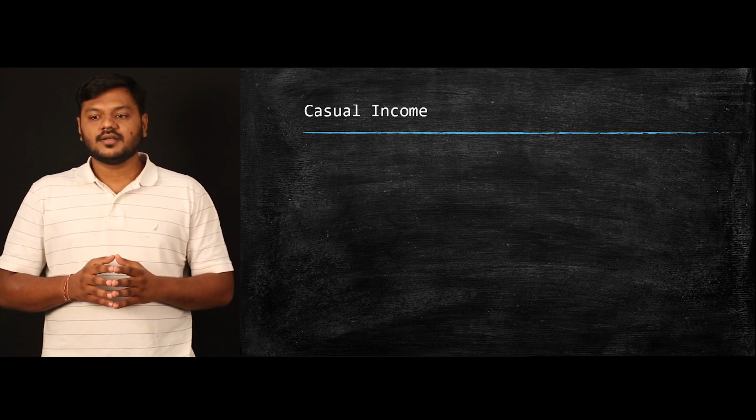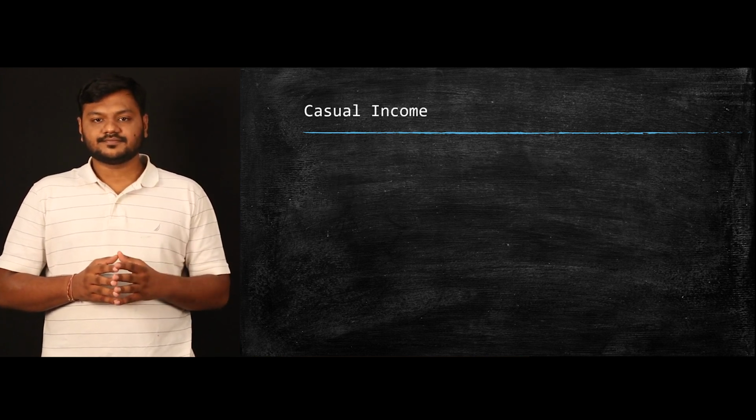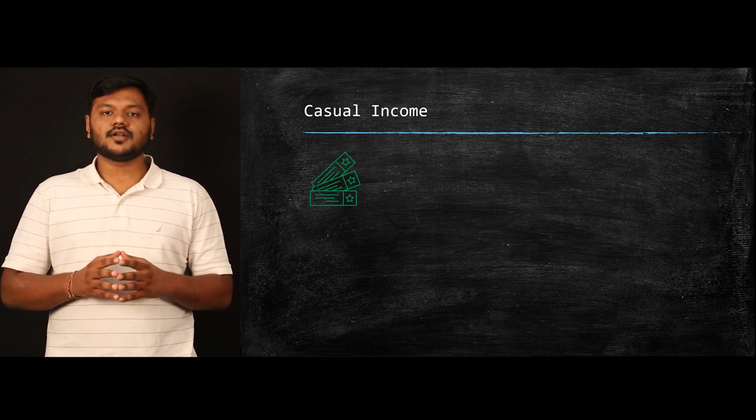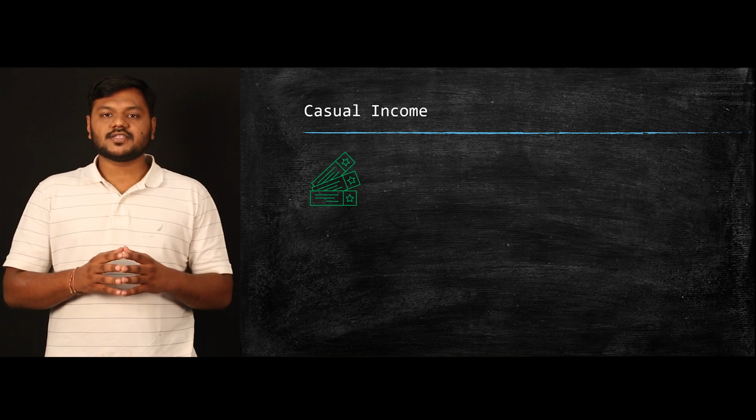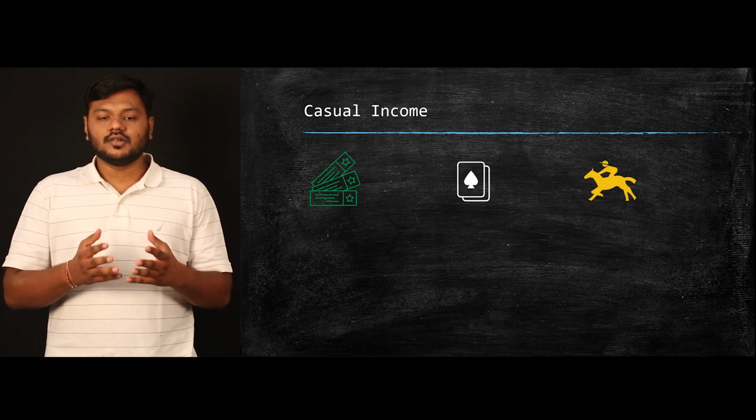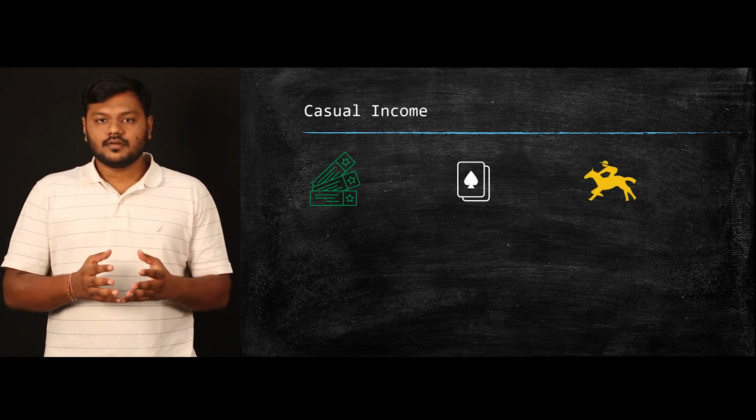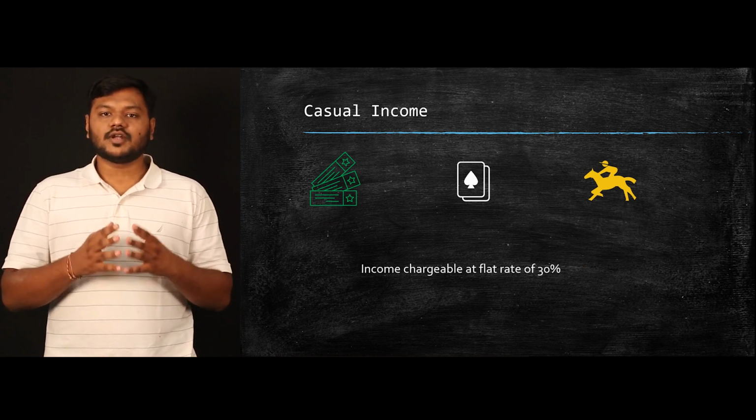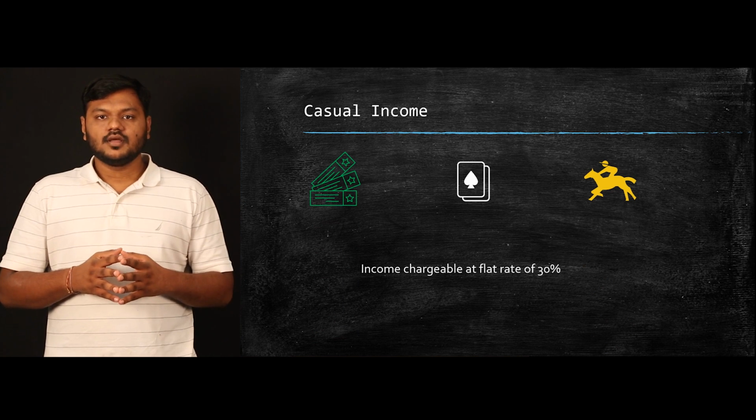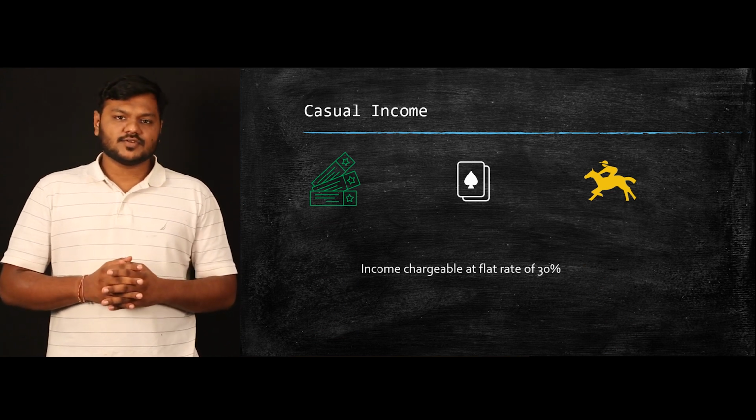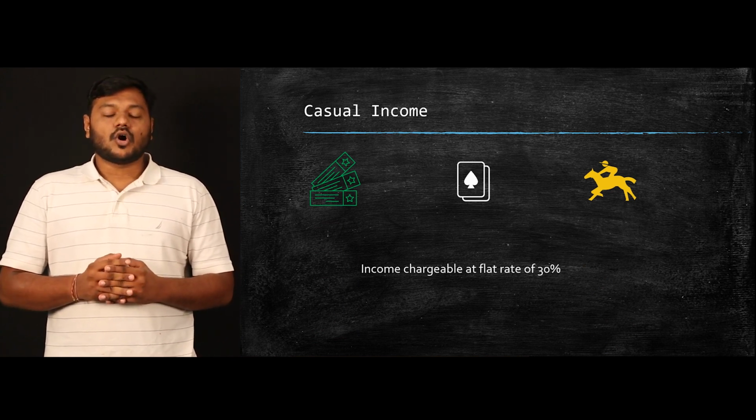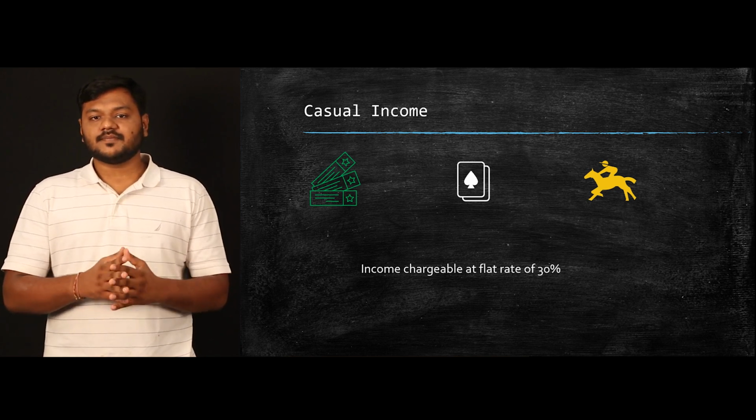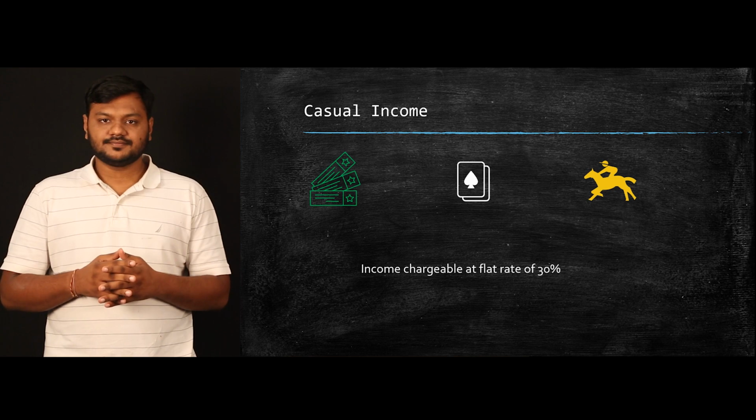So first let's talk about casual income. Casual income will usually cover all types of income which are from games, which will be lottery or card games, or it can be horse race or any other type of online and offline games. Let's talk about taxability of casual income. So all casual income will be chargeable to tax at the flat rate of 30% plus applicable cess.